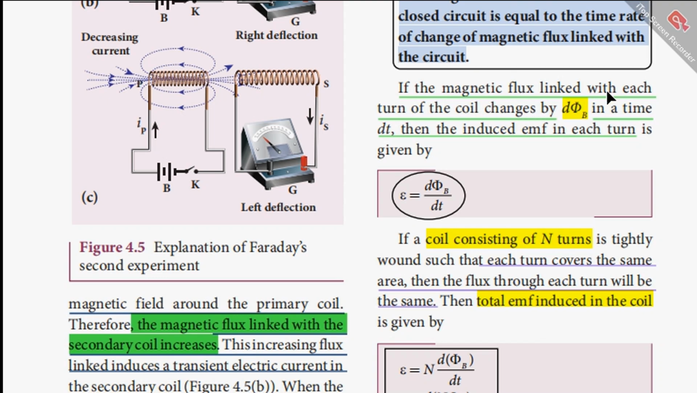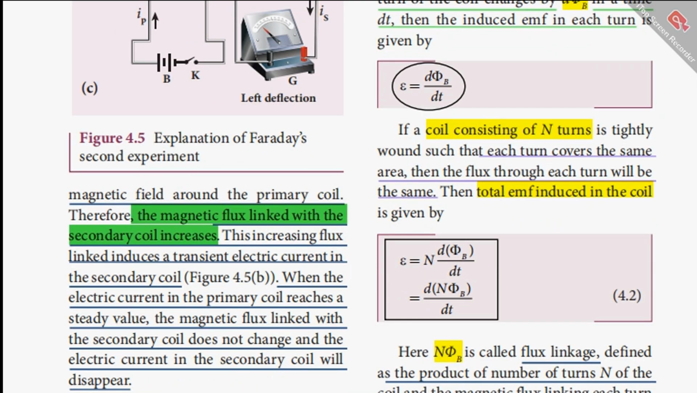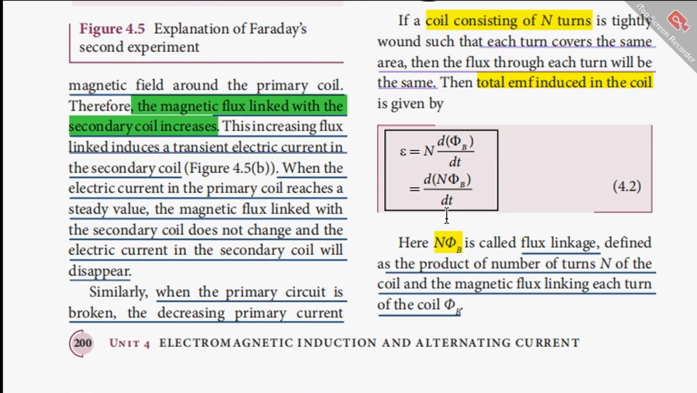If the magnetic flux linked with each turn of the coil changes by dΦB in a time dt, then the induced EMF in each turn is given by this expression: E = dΦ/dt. If a coil consisting of N turns is tightly wound such that each turn covers the same area, then the flux through each turn will be the same. So the total EMF induced in the coil is given by E = N dΦB/dt, or d(NΦB)/dt.